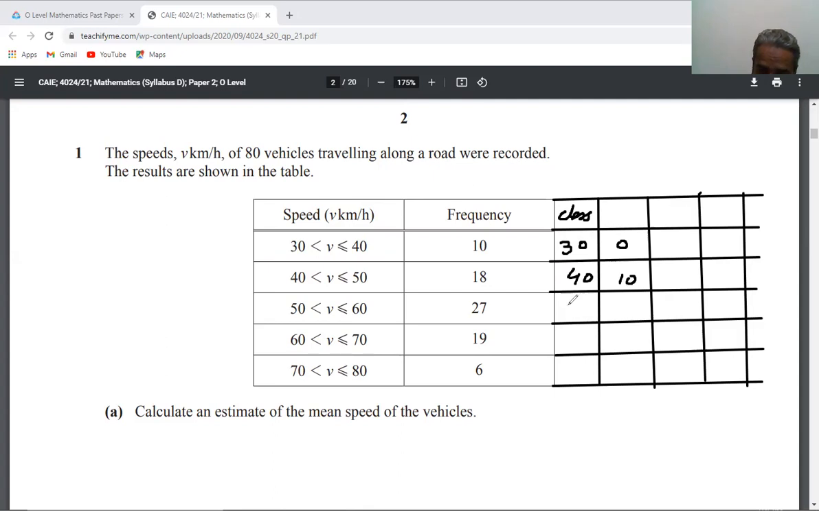Next, the frequency has to be added in this, okay. At 50 you will write 10 + 18 = 28. At 60 you will write 55. At 70 you will write 74. And at 80 you will write 80. This is your cumulative frequency.